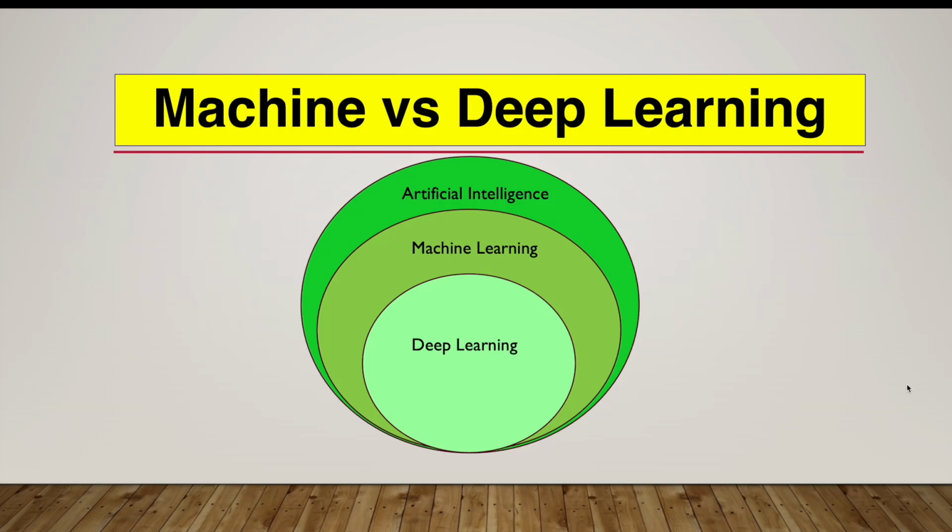So deep learning is nothing but a specialized version of machine learning. So let's look at machine learning and deep learning individually by their characteristics before jumping directly into the differences.